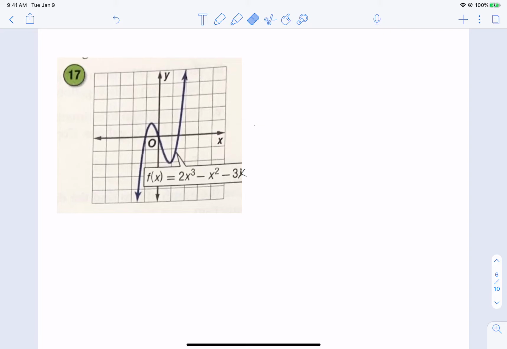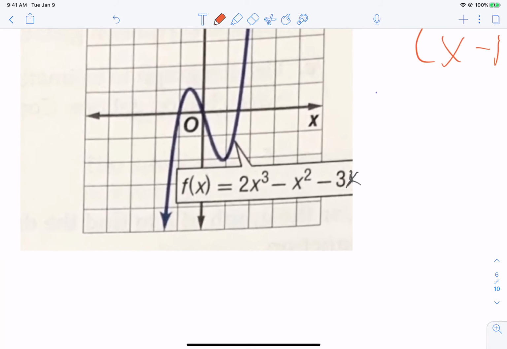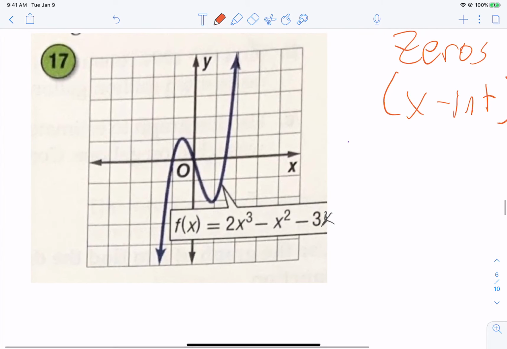So let's take a look now at 17. Let's start with our zeros. Now the zeros, let's do that in a different color. The zeros are a fancy term for the x-intercepts. The x-intercepts are where this graph touches the x-axis.